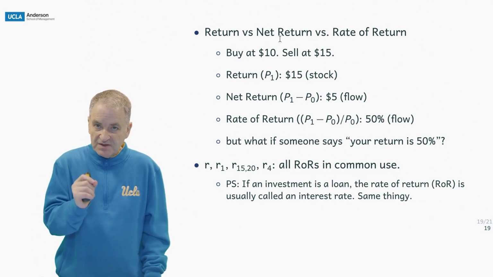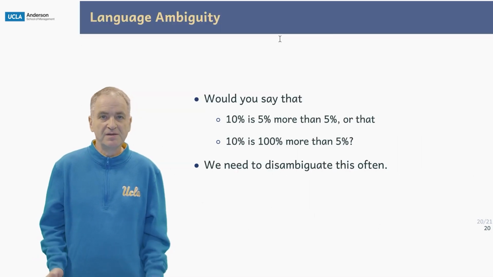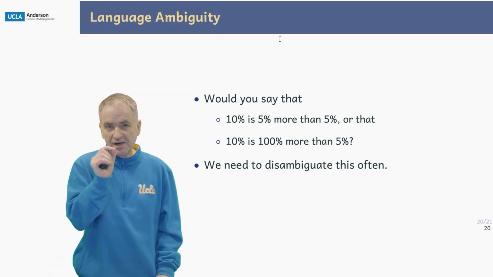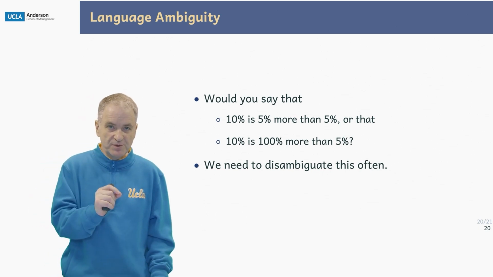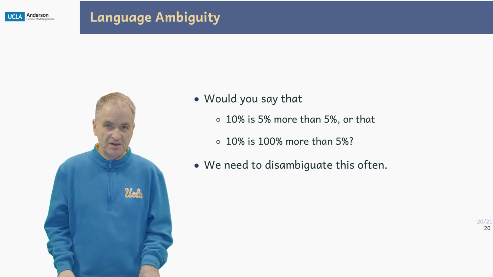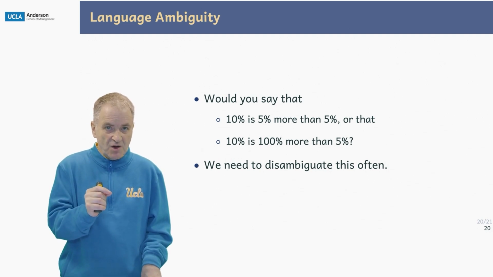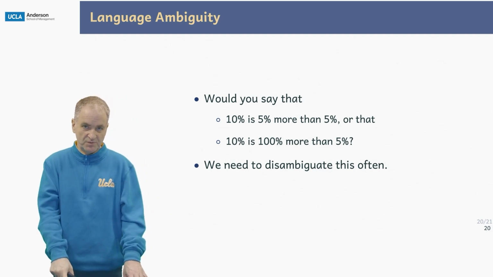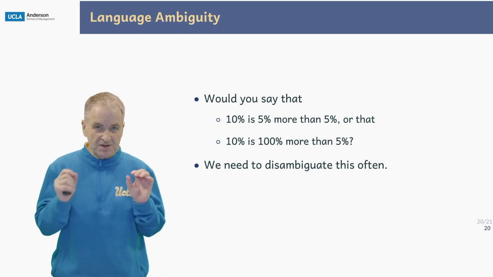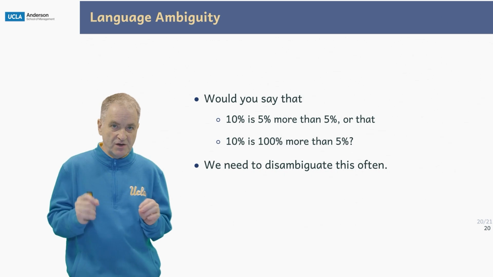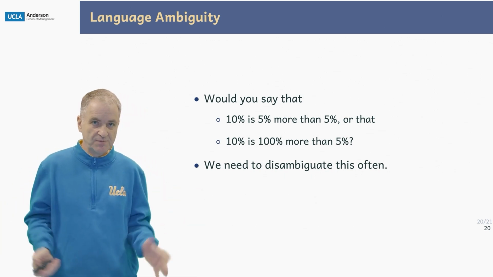Also, if an investment is a loan, the rate of return is usually called an interest rate. They're really the same thing, though. And we've got a little bit of a language ambiguity here. So let's presume we're going from 5% interest to 10% interest. Is that 5% more interest or 100% more interest than 5%? We want to disambiguate this because this kind of scenario happens very often where you want to say, well, the interest rate has gone up by 10, 20%.